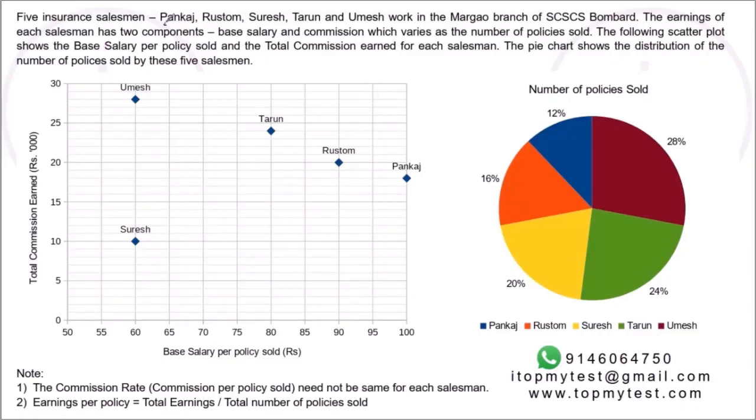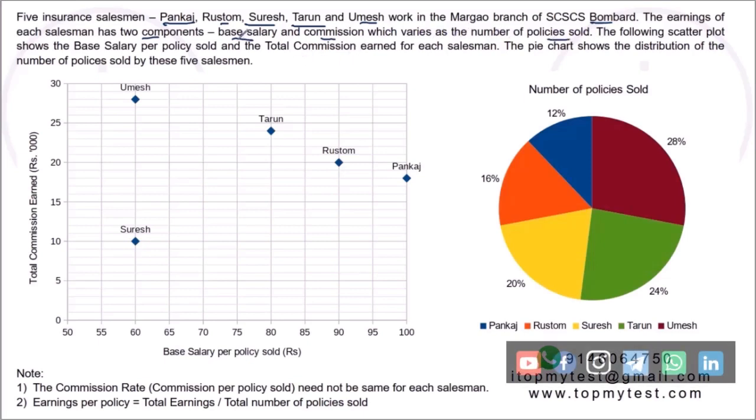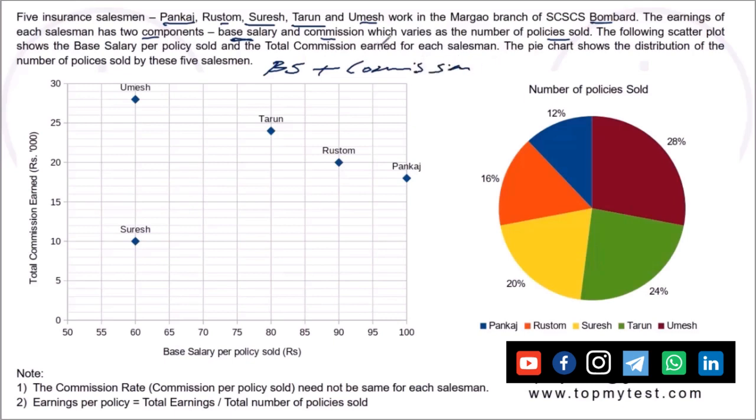5 insurance salesmen: Pankaj, Rustam, Suresh, Tarun and Umesh, PRSTU, work in the Margao branch of SCS Bombard. The earnings of each salesman has 2 components: a base salary and the commission, which varies as the number of policies sold. So you have a fixed price, a base salary, plus commission. The following scatter plot shows the base salary per policy sold, and the total commission earned for each salesman.